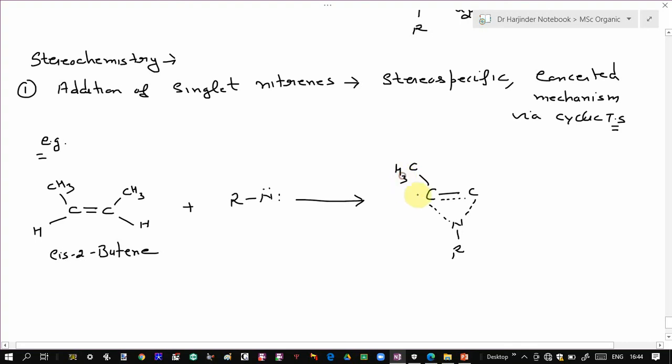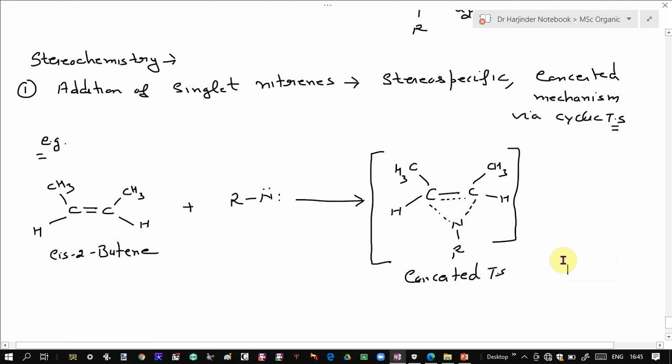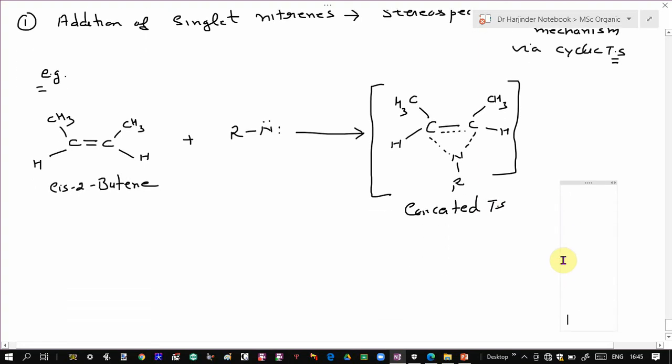So the carbon-carbon double bond breaks while the carbon-nitrogen bonds form in the transition state. So you have CH3, CH3, and they remain as such. This kind of transition state is called a concerted transition state. Concerted means in which all bond breaking and bond formation take place in a single transition state. Since it is a cyclic transition state, and moreover you have a partial double bond between these two carbons, no rotation around this carbon-carbon bond is possible.